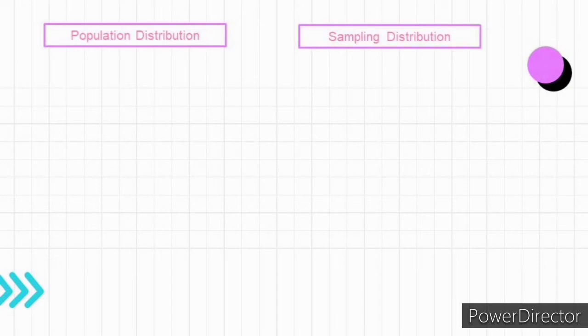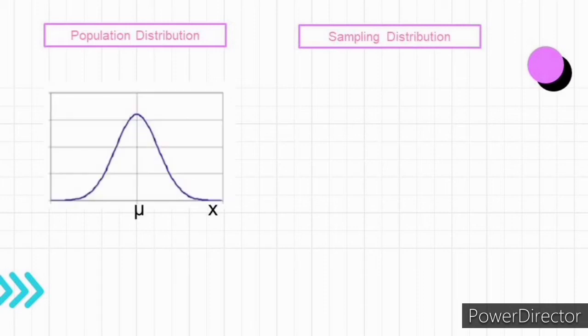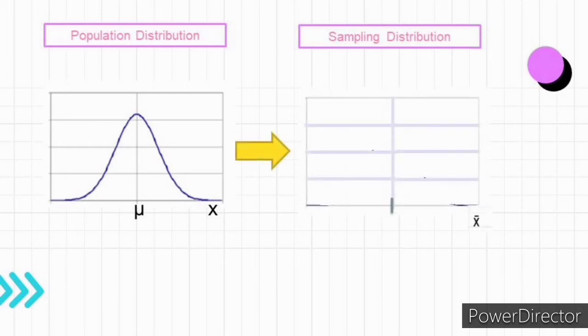So, let's say our population distribution has the shape of a normal distribution with mean mu, and the random variable is x. Now, if we collect samples out of this population, calculate the mean of those samples, and then plot them on a graph, we're going to create a new distribution called the sampling distribution, specifically the sampling distribution of the sample means, because we calculated the mean of each sample taken from the population.